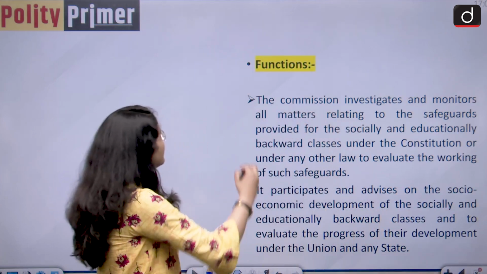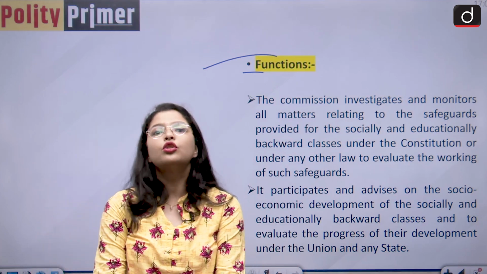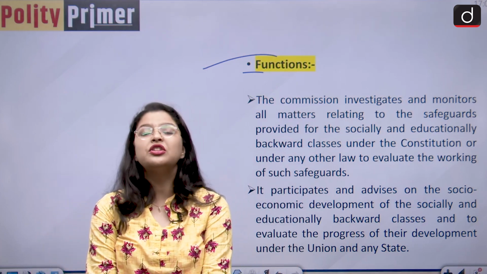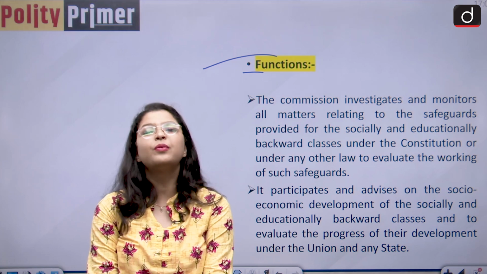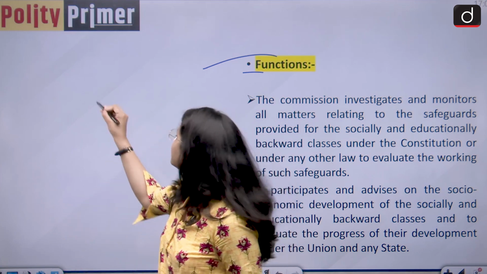Moving forward, let us examine the functions of the National Commission for Backward Classes. The first and foremost important function performed by the National Commission for Backward Classes is grievance redressal.